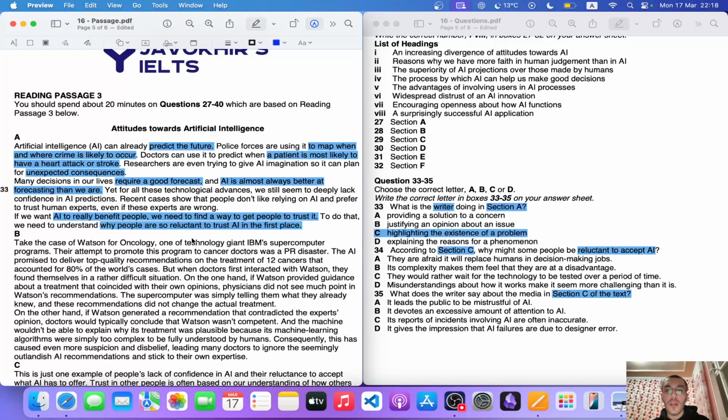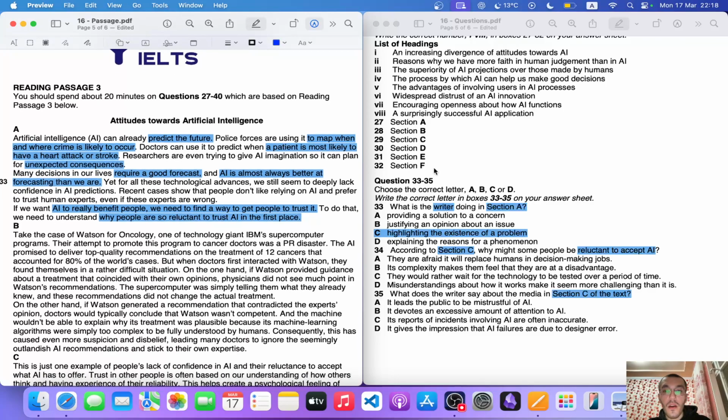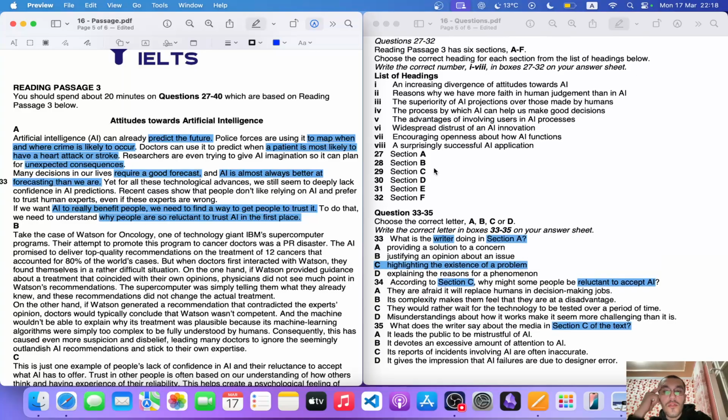They don't want to trust the AI, despite the fact that they're capable of forecasting about the future. So yeah, on the other hand, increasing divergence of attitudes. So an increase of different opinions towards AI. Is that the case?